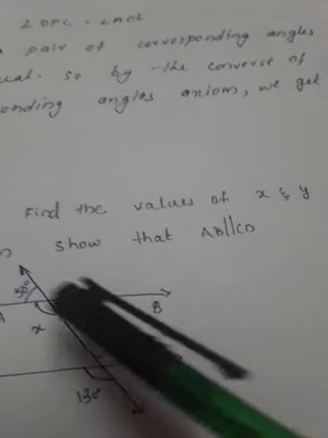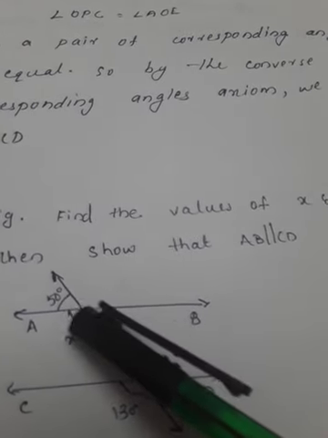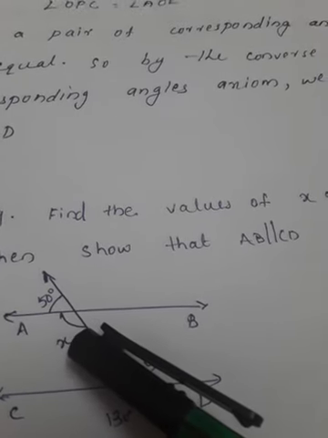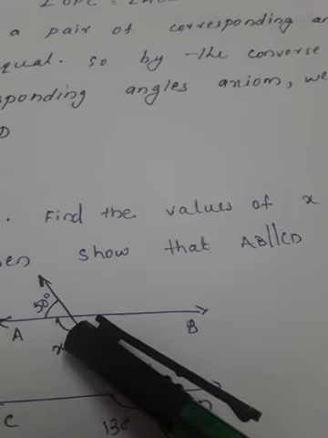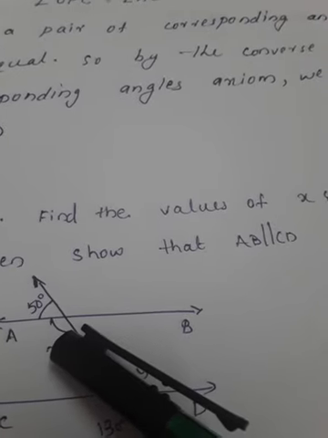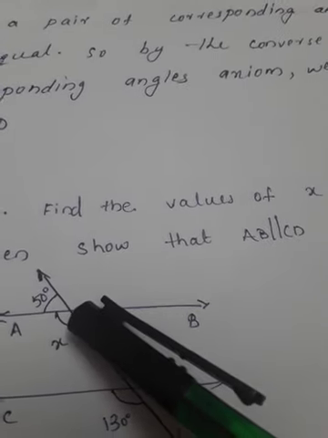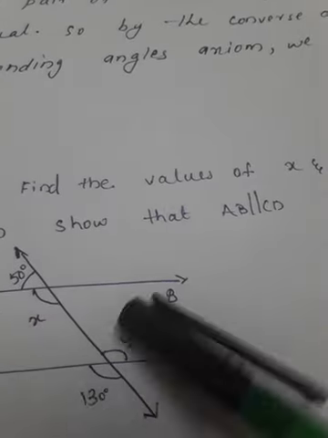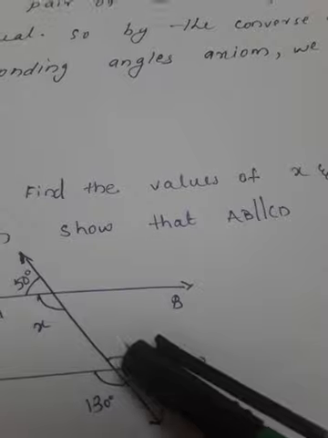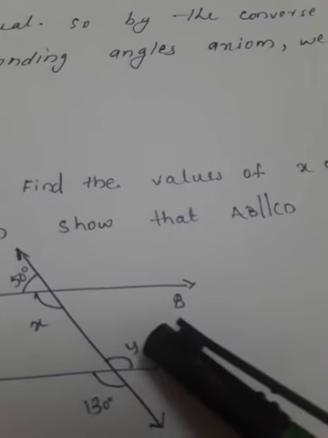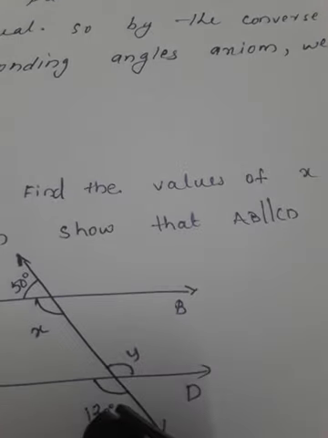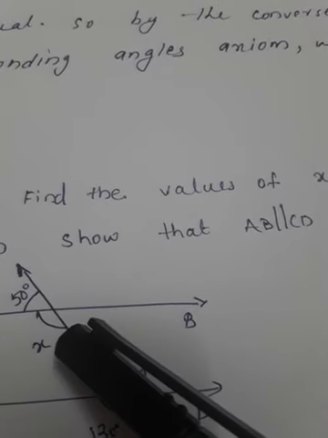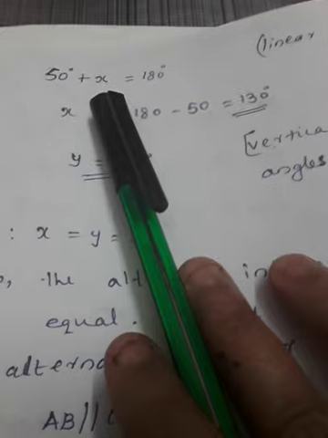Clear? So here by the linear pair axiom we will get this value of x. What will it be? 50 plus x equals 180. Then x equals 180 minus 50, which is 130. Then these two, what is the relation between these two? Vertically opposite angles. Vertically opposite angles are equal, which means y equals 130. So here we will get y equals 130 and x equals 130.